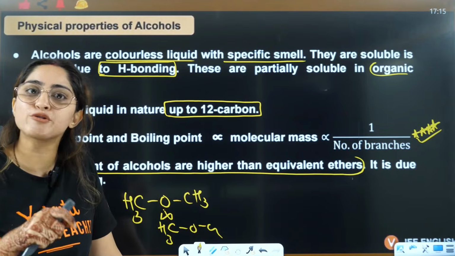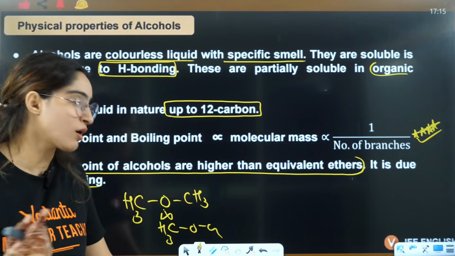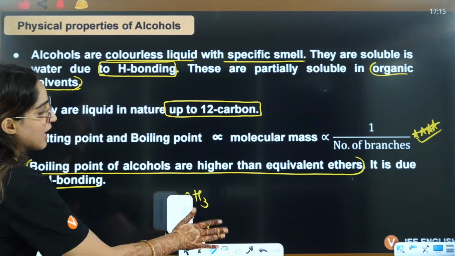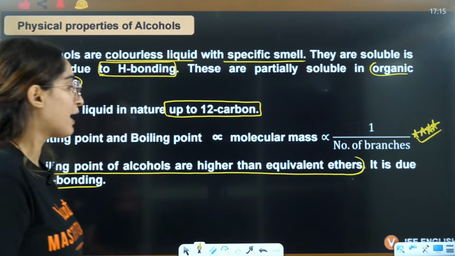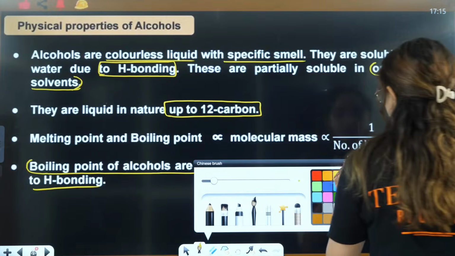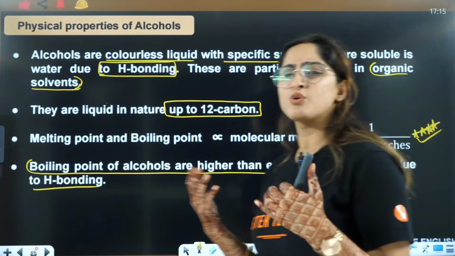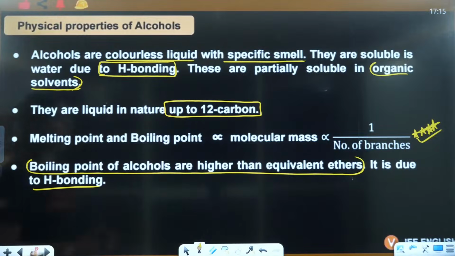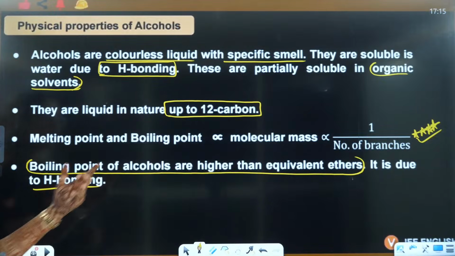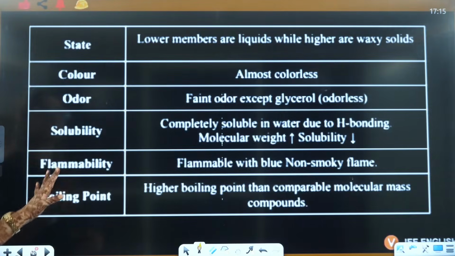Only then can that hydrogen form hydrogen bonding with the oxygen. That means this particular hydrogen will not be effective here. So ethers will not show hydrogen bonding, they will only show simple dipole-dipole interactions. Okay, so that is the reason boiling point of alcohols is higher than ethers.